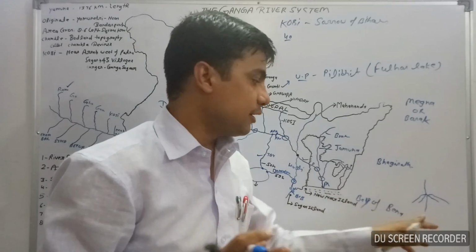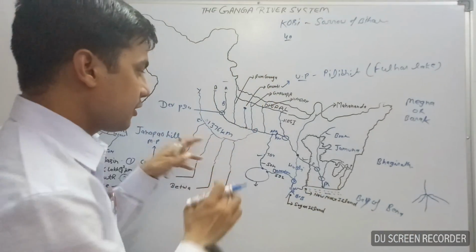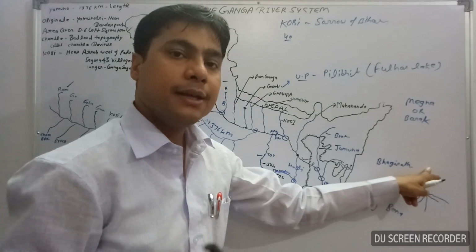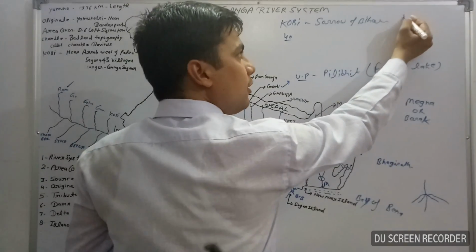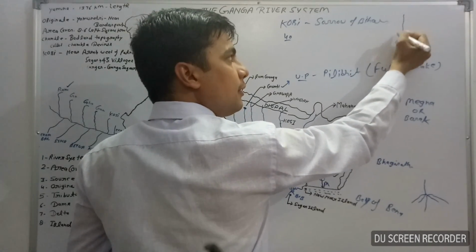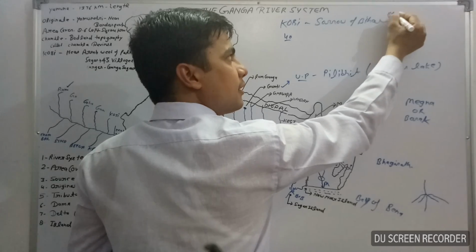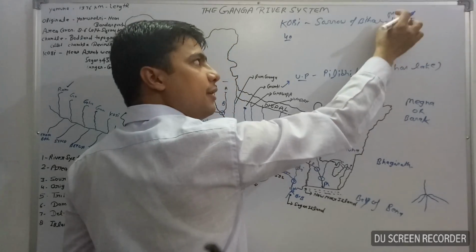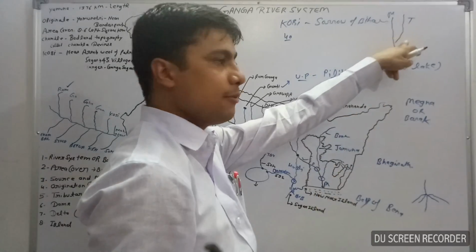Here what is important: distributaries, and we are also discussing the tributaries. What is the difference between distributaries and tributaries? A tributary is a stream which meets with the main stream. It's a main stream, it's a tributary. A tributary comes and meets with the main stream. It is known as a tributary.